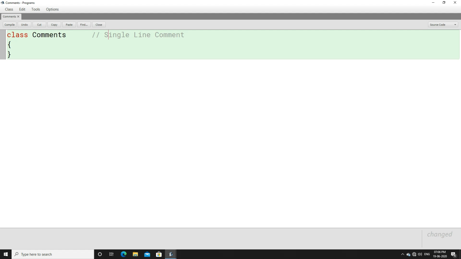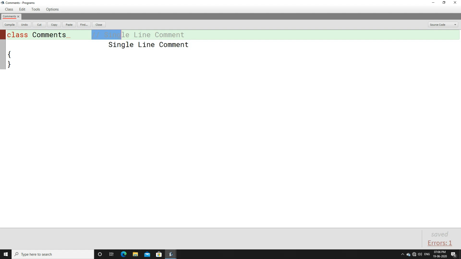Now to show this, if you come to the next line and try to write something, here you can see this is one line, this is the second line. If you try to write like this, it will give you an error, right?